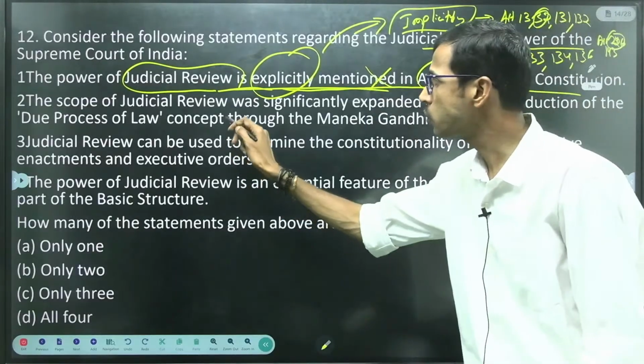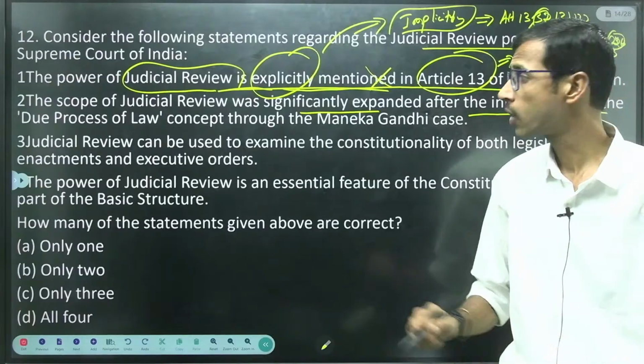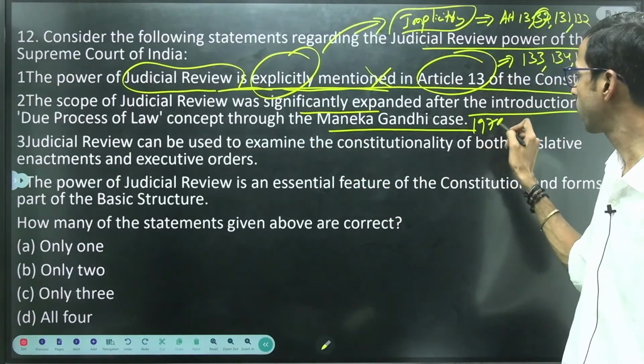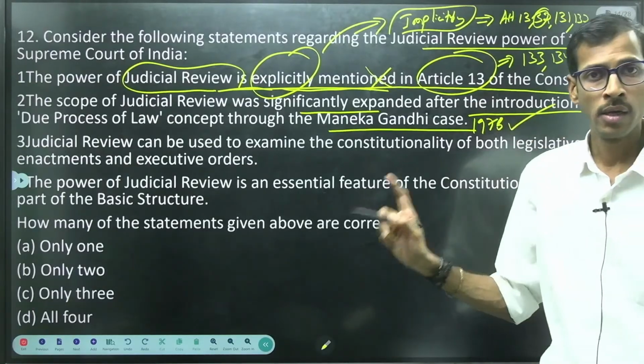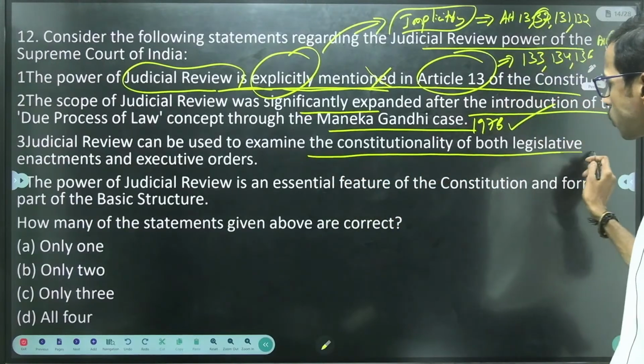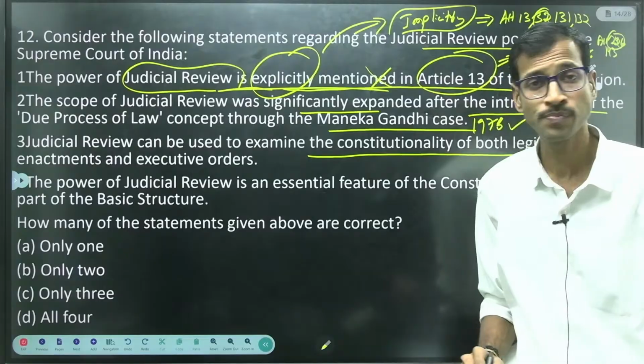The scope of judicial review was significantly expanded after the introduction of the due process of law concept through the Maneka Gandhi case, that is 1978. We have already discussed this in the previous class, right? Judicial review can be used to examine the constitutionality of both legislative enactments and executive orders.